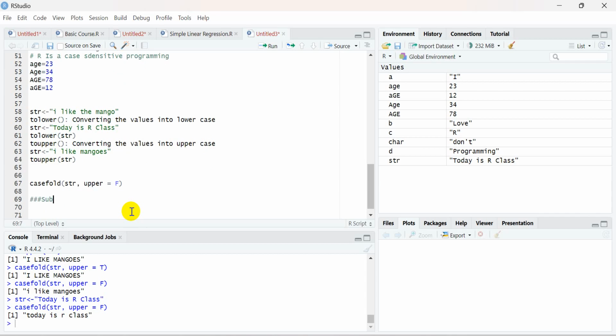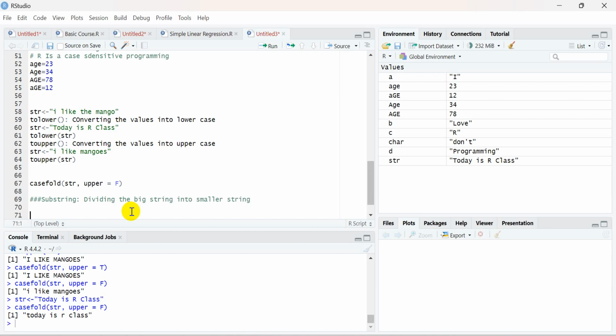Now another function is called substring, which divides a big string into smaller strings. Let's suppose we have a bigger string.